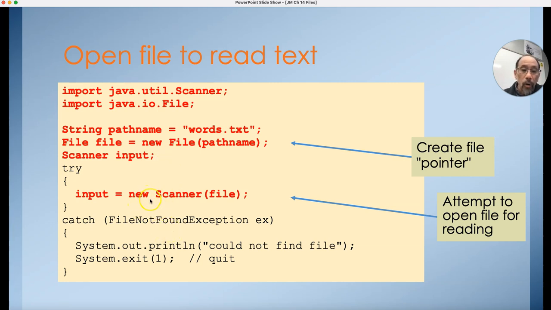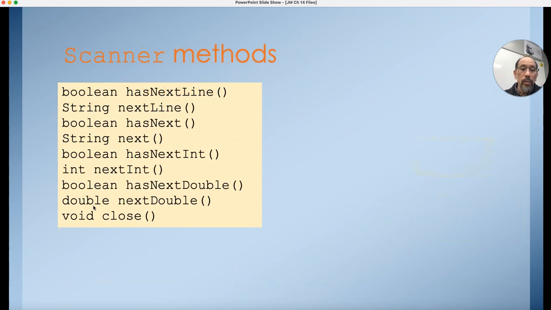So once we've opened up this file and made it into a Scanner object, now I have this input variable, this Scanner object, that I can now start to use to read data from my file. And so we have a variety of methods. I will talk about a handful of them. We have this one called nextLine. It reads all the characters up to and including the \n.